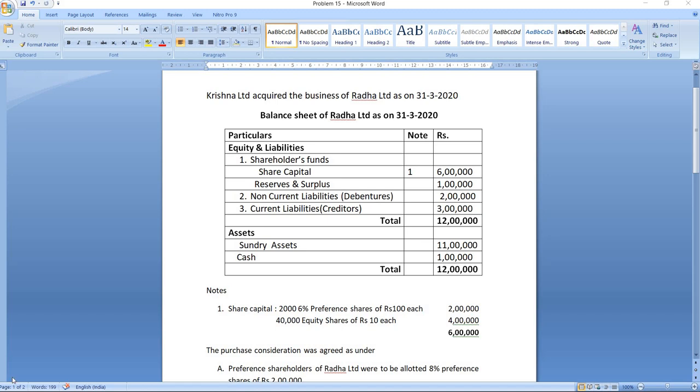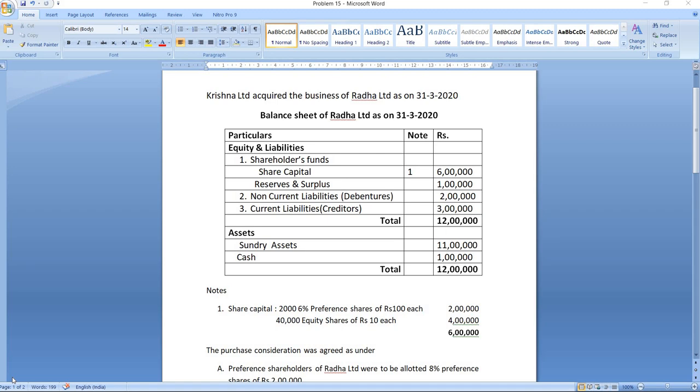In today's video, we are going to solve a problem on purchase consideration. So let us go through the problem. Krishna Limited acquired the business of Radha Limited as on 31st March 2020. The balance sheet of Radha Limited as on 31st March 2020 is as follows.